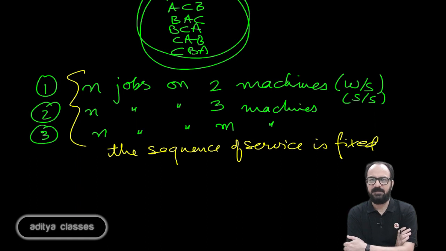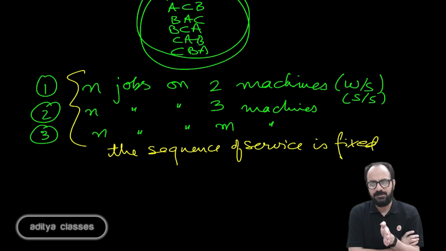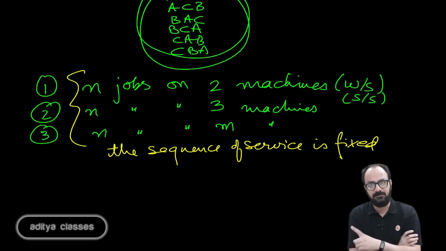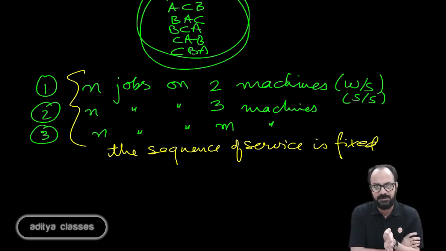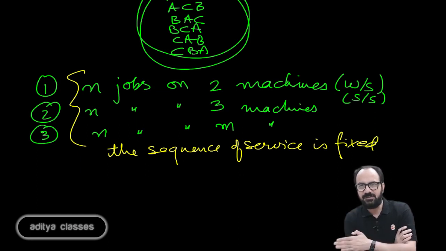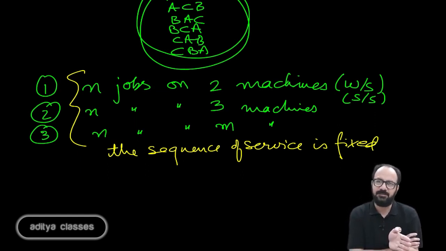Sequence of service is fixed, meaning you go on first machine, you go on second machine. So every job, you will be having n jobs coming in, but every single one of those will be going on first machine, then on second machine. None of these will need first the second machine and then the first machine. It will always be first machine and then second machine.